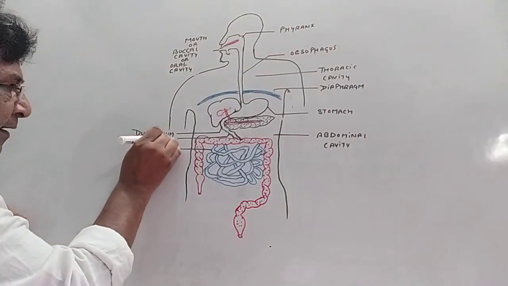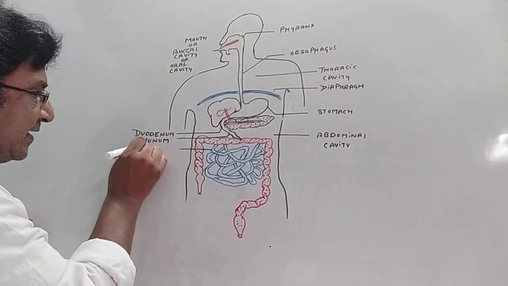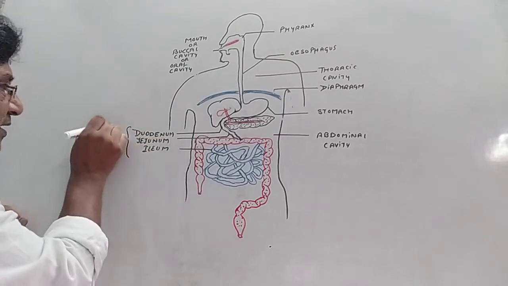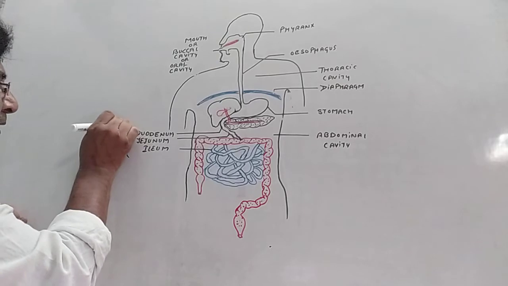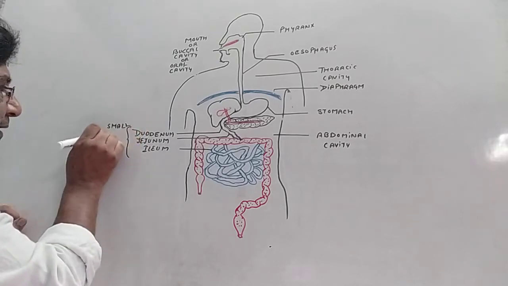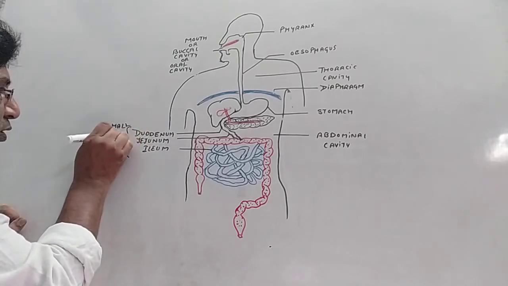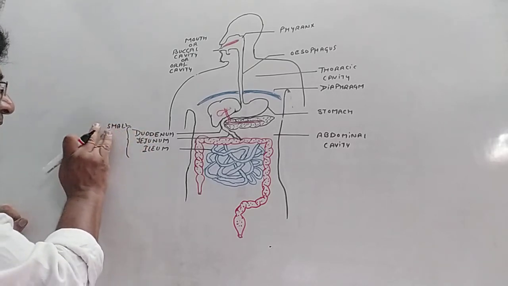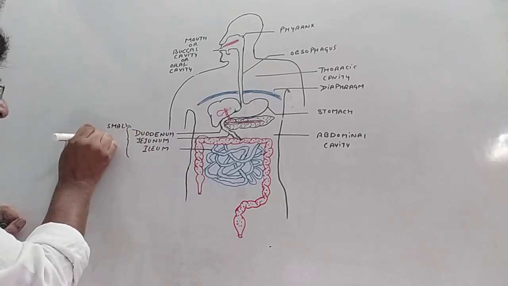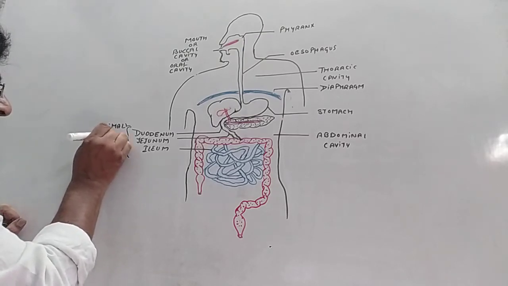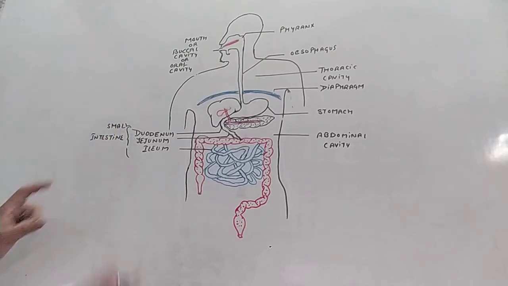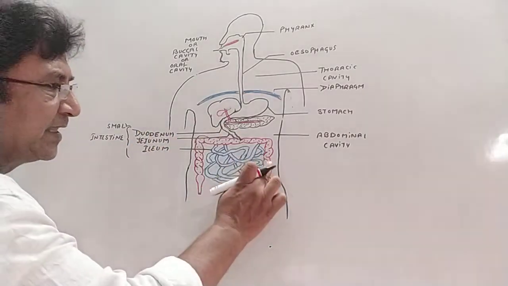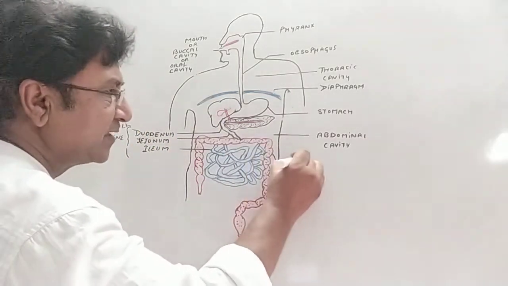Jejunum. And this is the ileum part. Together these 3 parts are called as small intestine. Let me write a little this way. Small intestine. And this small intestine opens into the large intestine, and this is the first part of the large